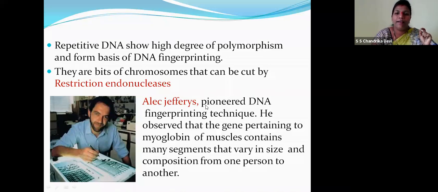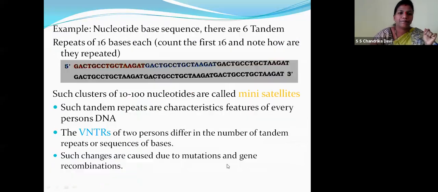Alec Jeffreys pioneered the DNA fingerprinting technique. He observed that the gene pertaining to myoglobin of muscles contains many segments that vary in size and composition from one person to another. You can see our children, nucleotide base sequence. There are 6 tandem repeats of 16 bases each. You can see over here 1, 2, 3, 4, 5, 6. This is the 5' primer. This is the 3' primer. We have 6 tandem repeats. Such clusters of 10 to 100 nucleotides are called minisatellites.